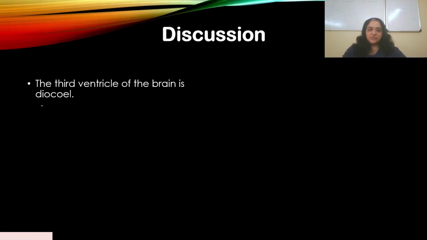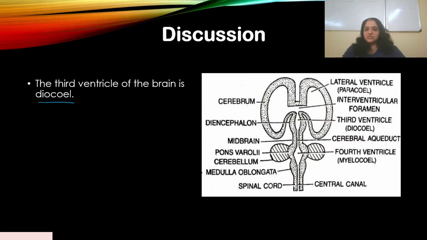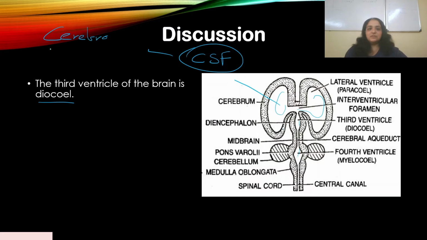So the third ventricle of the brain is diacele. It's also written as DIO in the textbook which I found. And this is the diagram. The ventricles are actually cavities in the brain. You can see all these spaces here, the cavities in the brain. In these cavities, there is a liquid present called CSF, which is known as cerebrospinal fluid.